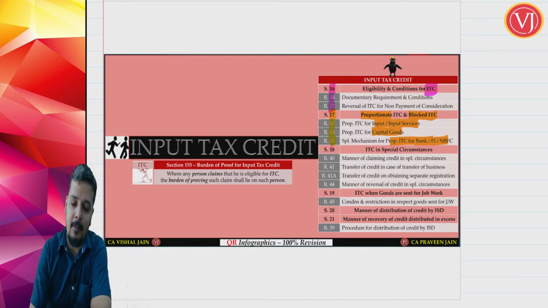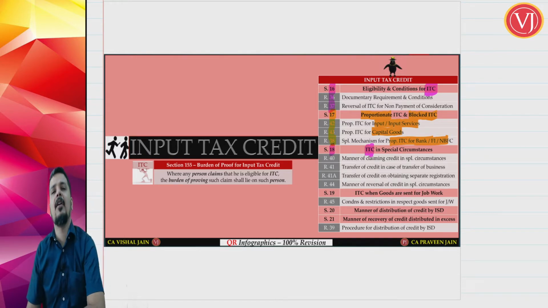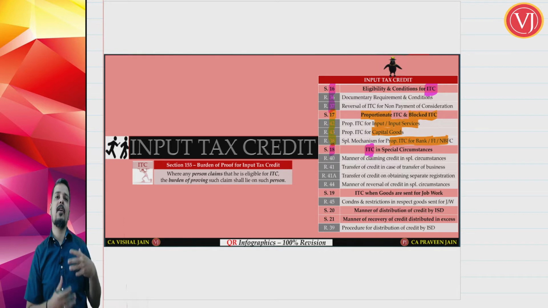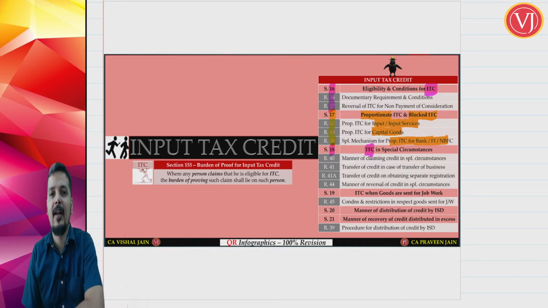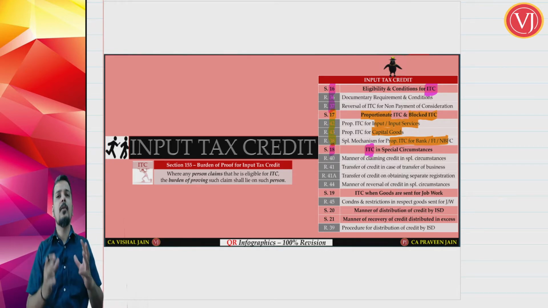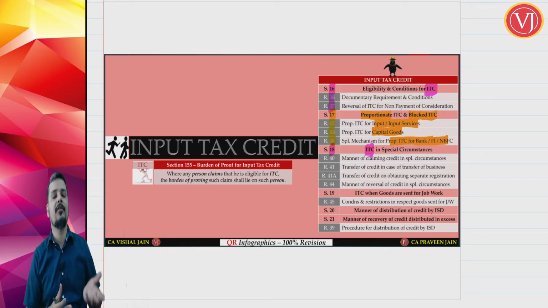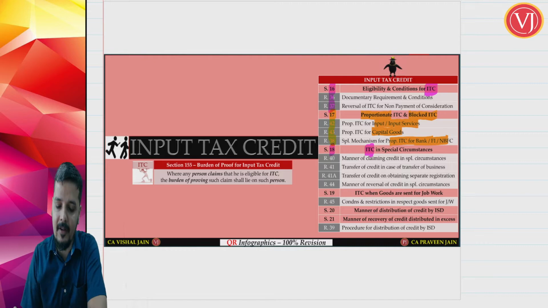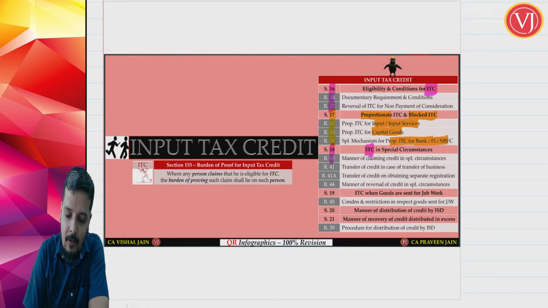Section 18 talks about ITC in special cases. Right, so in section 18 you will have certain special cases where you can take credit or you have to reverse credit. So that is discussed in section 18 due to some change in the situation. Either you are in a position to take the credit or in a position to reverse the credit. It is read along with Rule 40 and Rule 41, read along with 41A as well as 44.